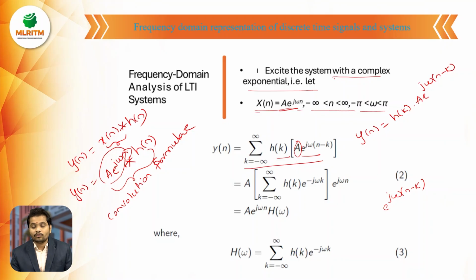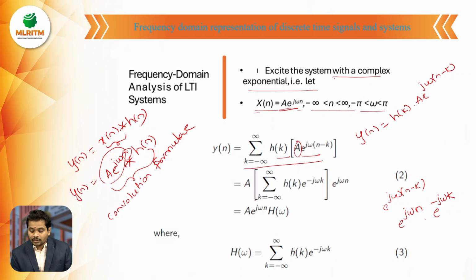Here e power j omega (n minus k) is the term we take out of the box. If you take e power j omega (n minus k), this can be written as: e power j omega (a minus b) is nothing but e power j omega a into e power minus j omega b. So I am taking the multiplication of these two, e power j omega n into e power minus j omega k.